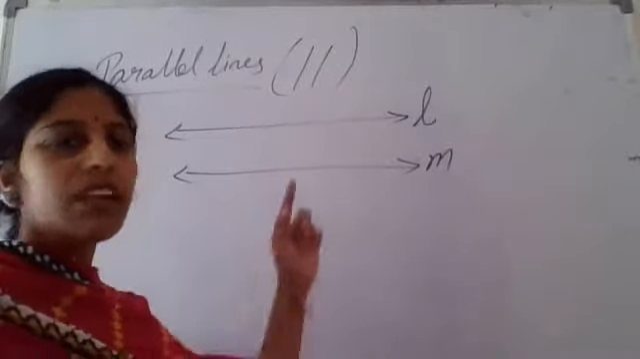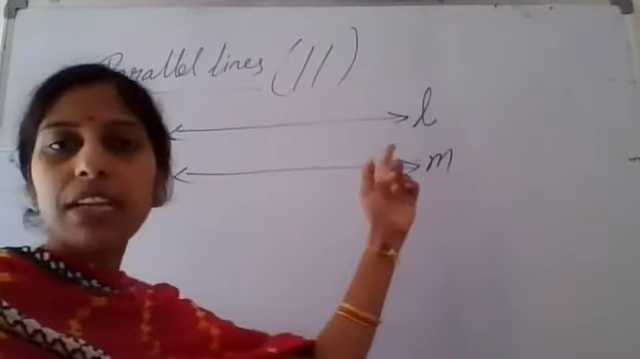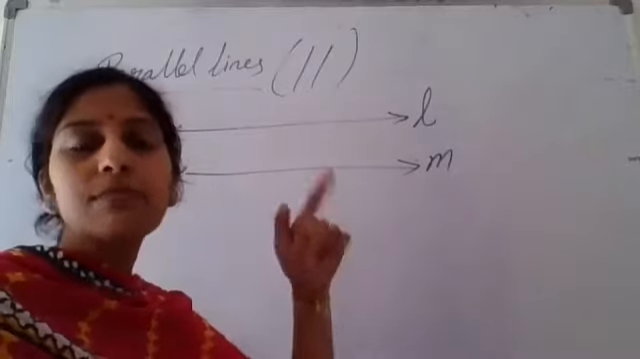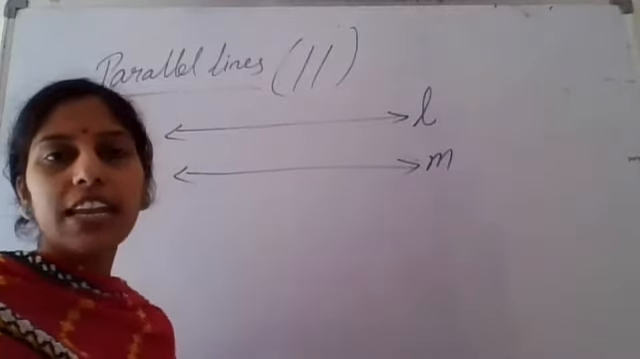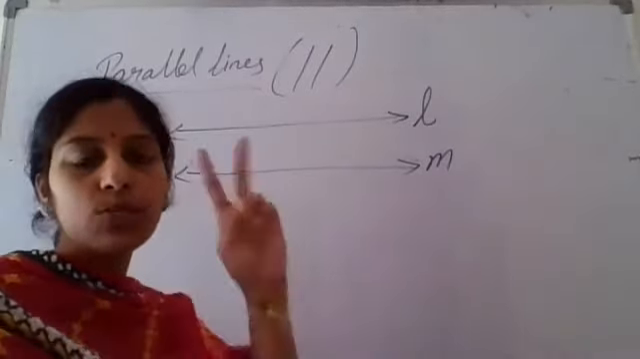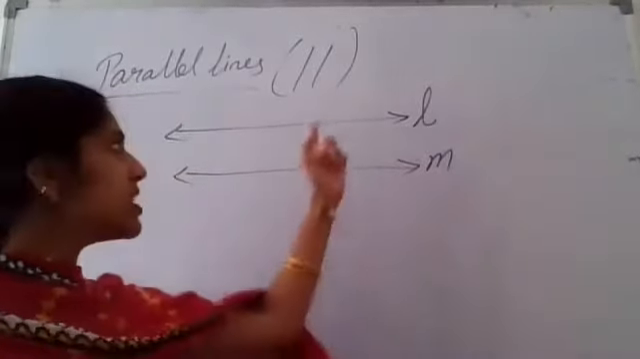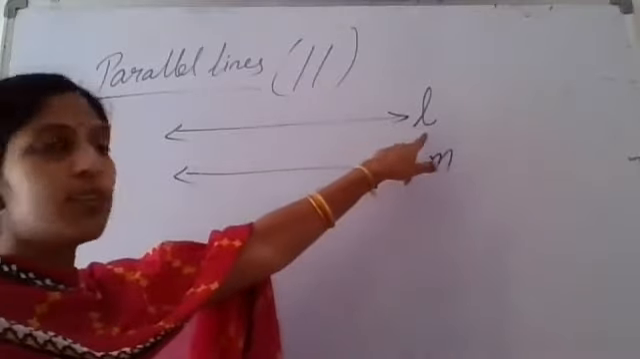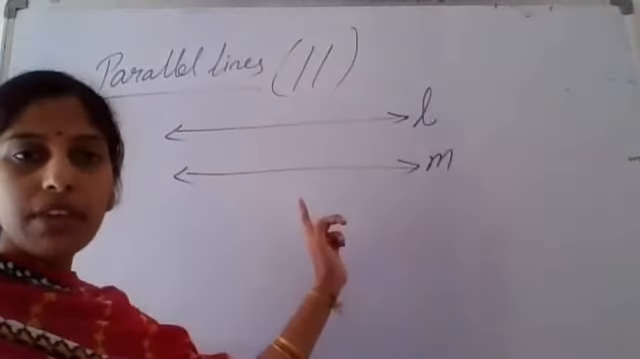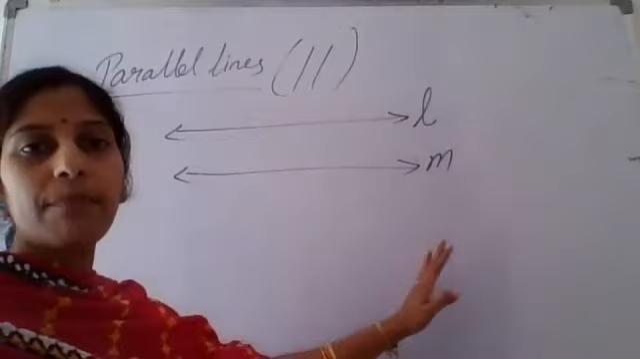Now see here, suppose I am naming this line with the small letter l. You can name a line either with two capital letters or one small letter. So here I am naming this line with small l, and I am naming the next line with small m.